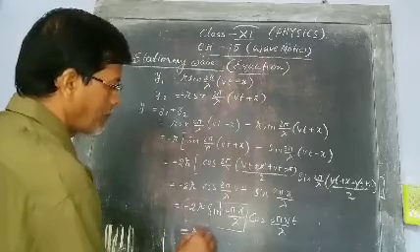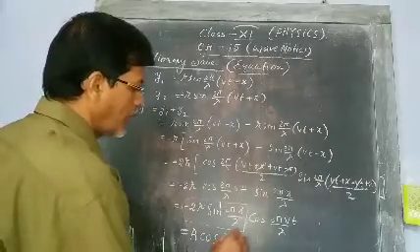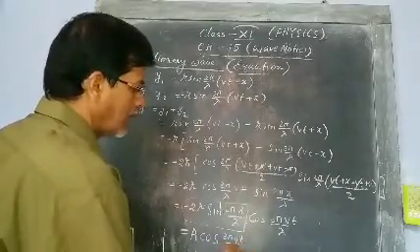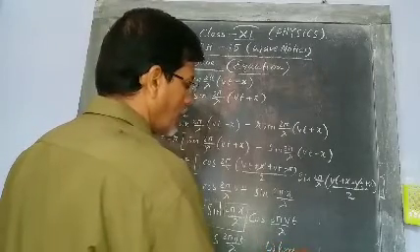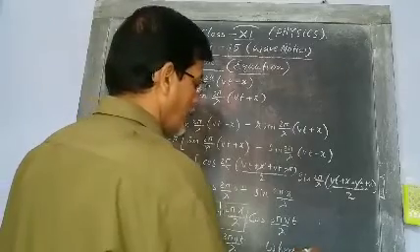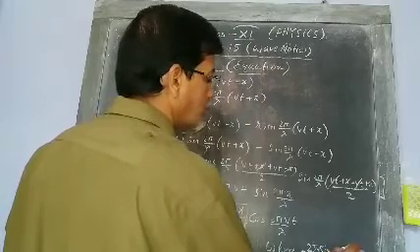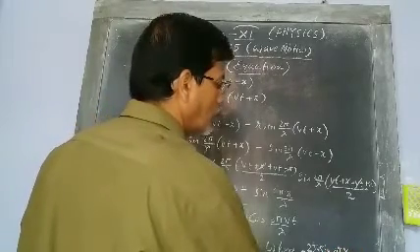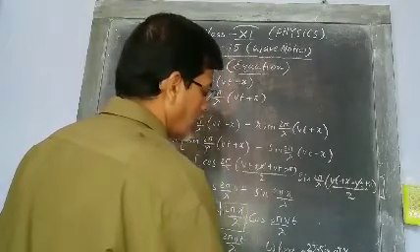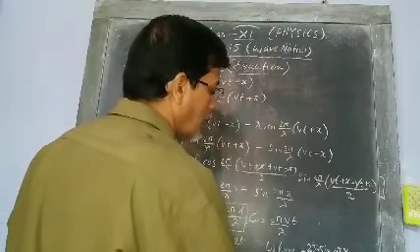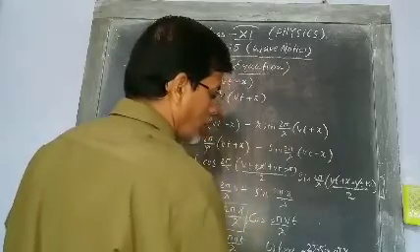So A cos of 2 pi vt by lambda, where minus 2r sin 2 pi x by lambda equal to A is the amplitude of the stationary wave.